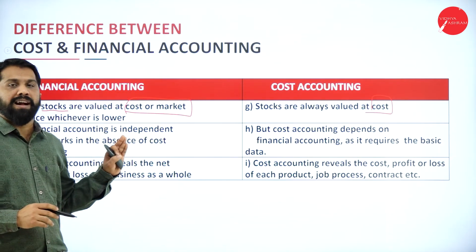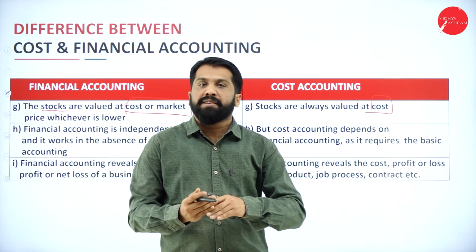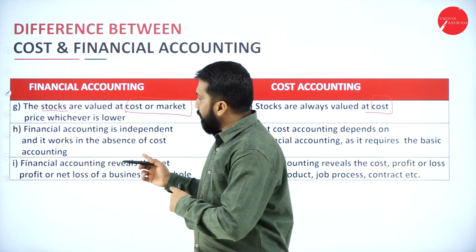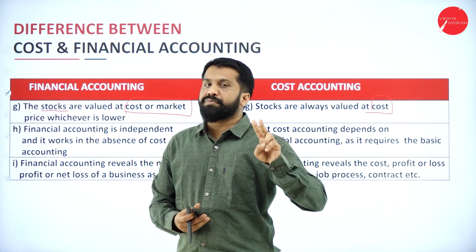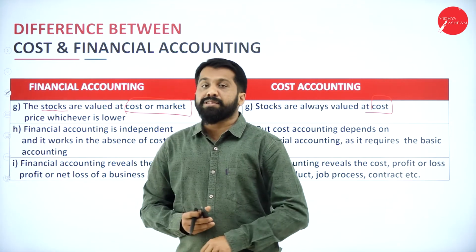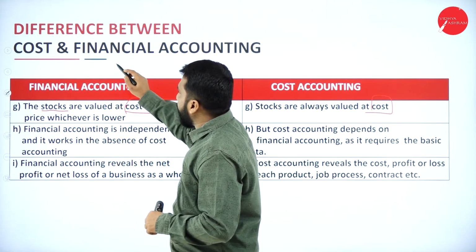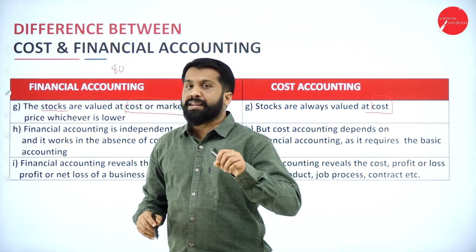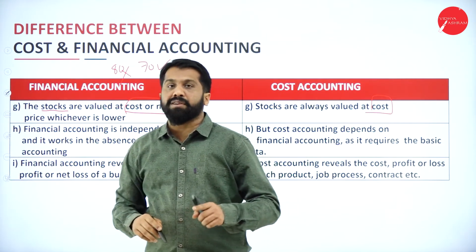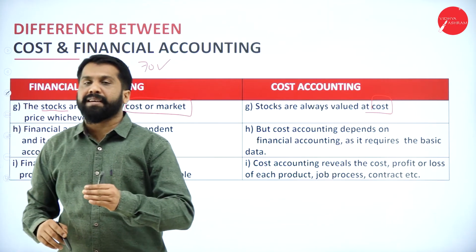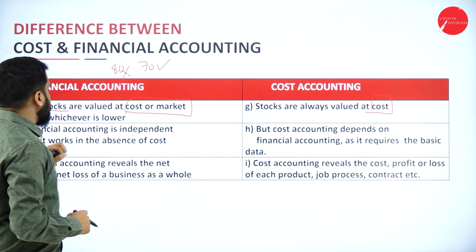Now, in financial accounting, sometimes we go for cost price, sometimes we go for market price. How? Remember Accounting Standard 2, inventory. Inventory means you should go for cost or market price, whichever is less. Your manufacturing price is 80. In the market, the value is 70. You should go for 70, not for 80, because it is cost or market value, whichever is less. Now, this is done.